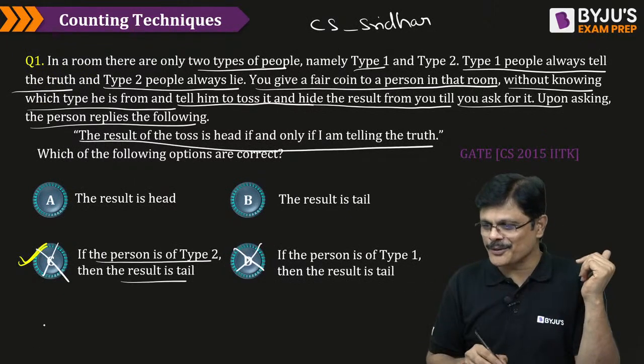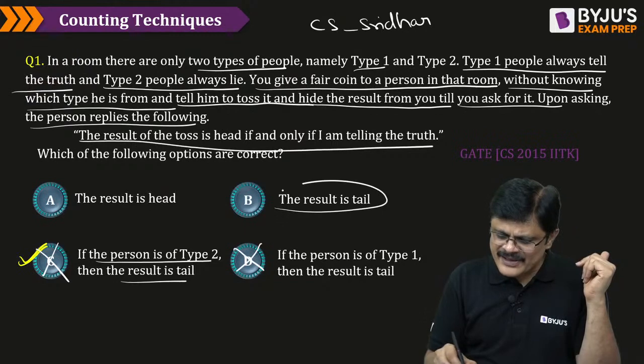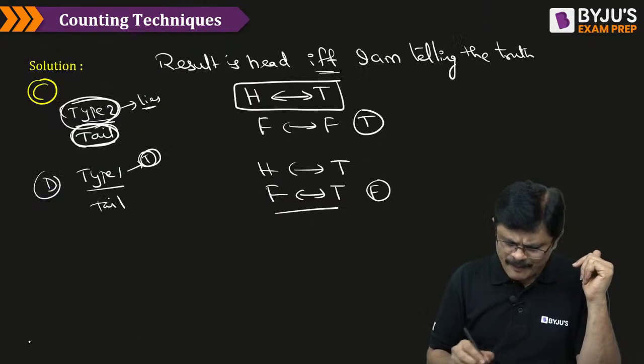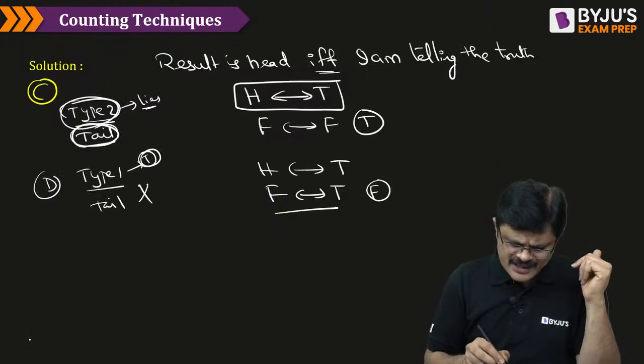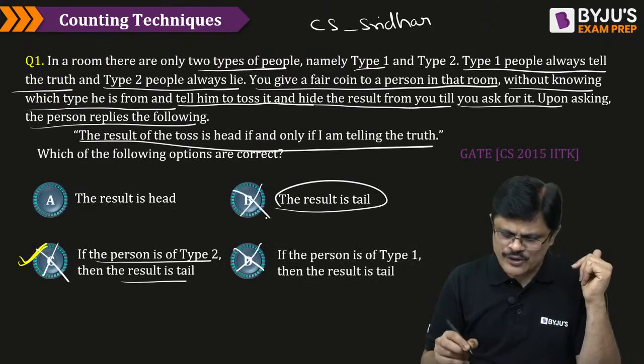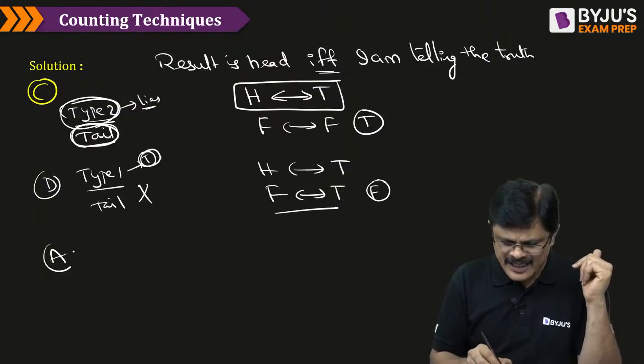Both head and tail are true. Now let us see. The correct answer is: if it is tail, for type 1 person this is wrong. If it is tail, type 2 person, that is also wrong. Therefore, this option is also wrong. So the correct answer must be head, my dear friends.